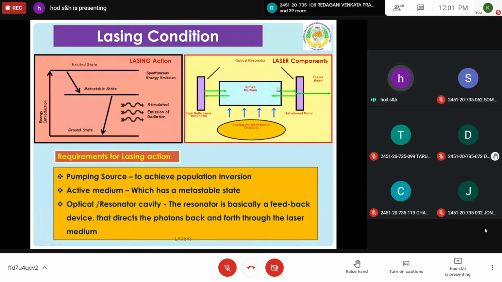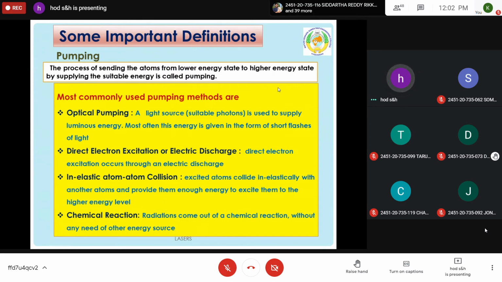So listen carefully. For producing laser, you need three important phenomena. The first one is the excitation. Atoms should move from lower energy state to metastable state. So how can an atom move from lower energy state to higher energy state? By absorbing energy. So the excitation of an atom or particle from lower energy state to higher energy state is called pumping. So there are four different methods. By allowing photons to interact with the atoms in the ground state, so that the atoms absorb the energy, they can get excited.